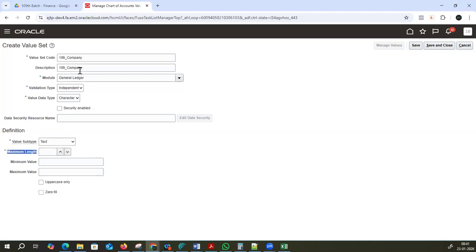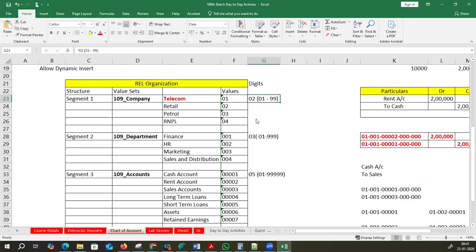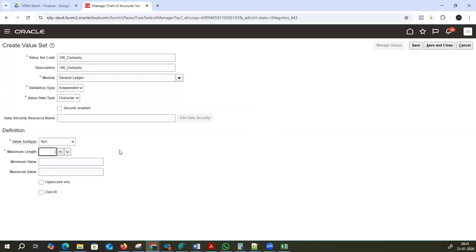What is the plan of action for company? We want to give a length of 2 digits, right? That is the length which we want to give here: 0, 2. Okay. And minimum value, maximum value, it's okay. You can leave it. Uppercase and zero fill. What is the meaning of uppercase and zero fill? I will explain now.